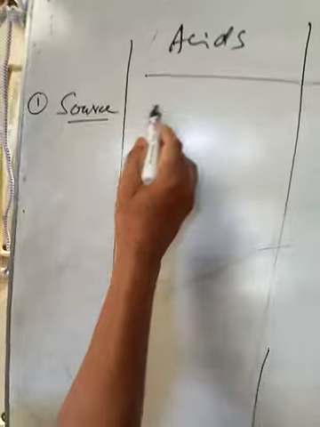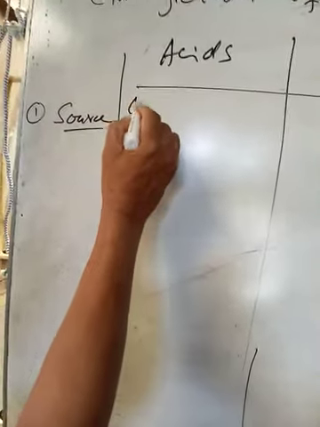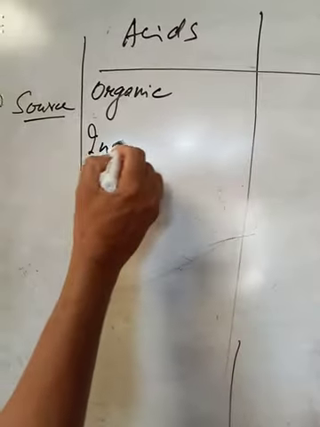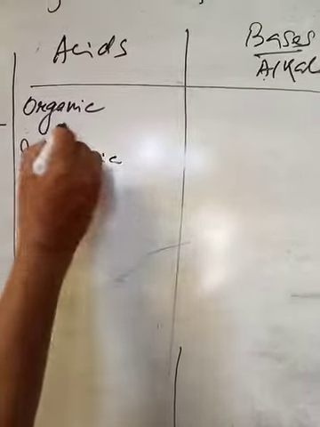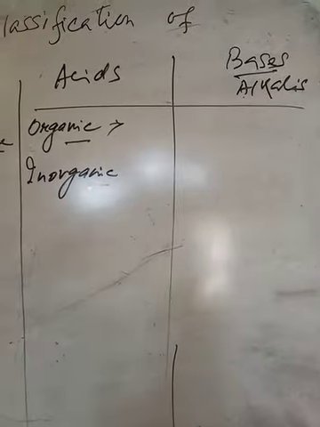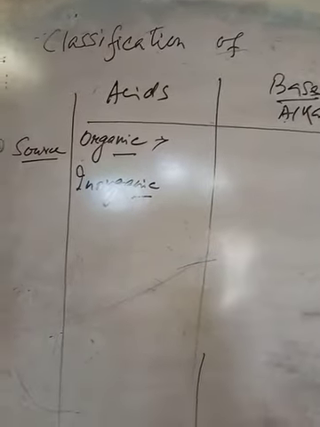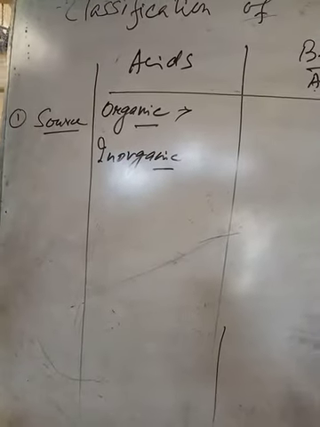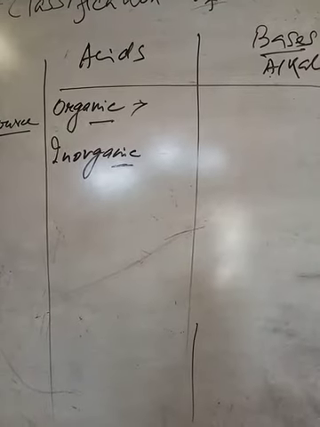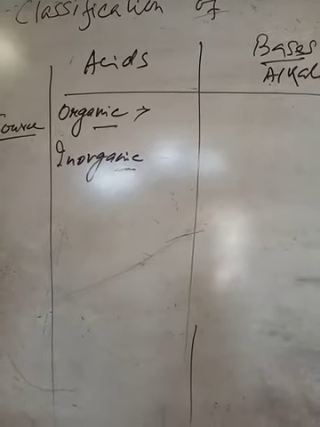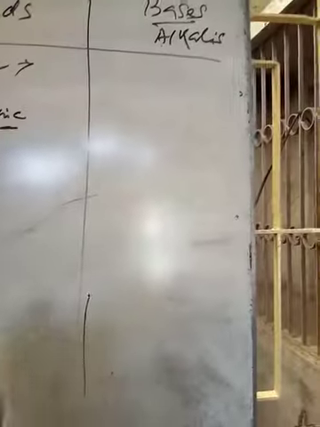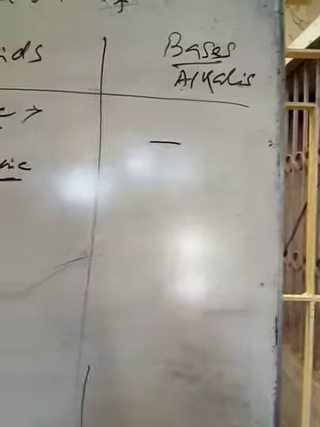On the basis of source, acids may be classified as organic acid and inorganic acid. Organic acids are derived from plants or living organisms, living animals, living humans, etc. And inorganic acids are obtained from rocks or minerals, that is non-living materials. On the source, alkali cannot be classified.